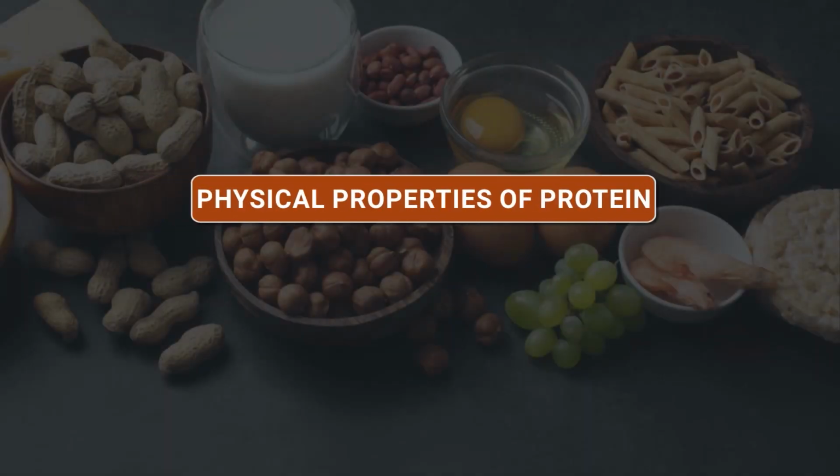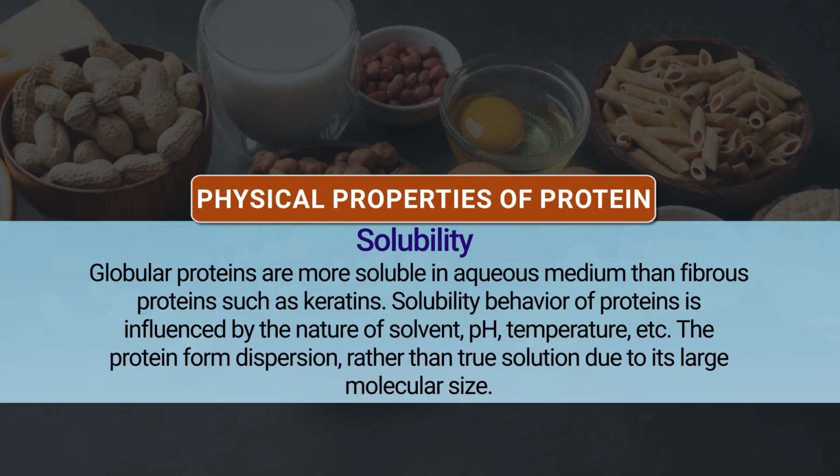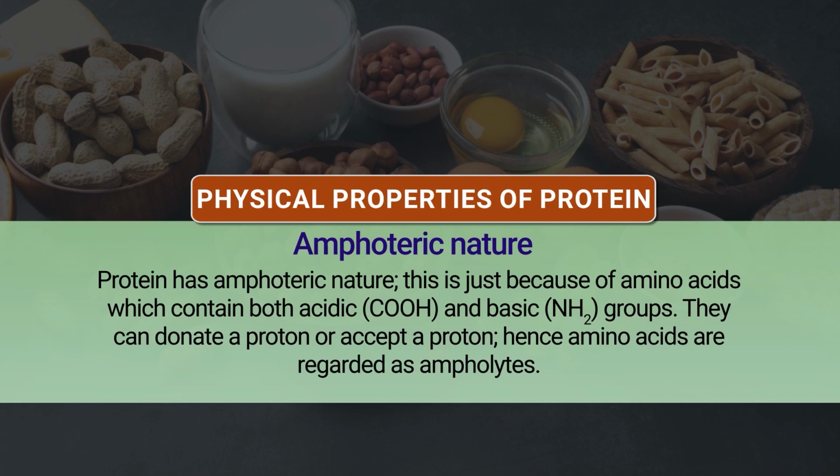Then we will see the physicochemical properties of protein. Physical properties include solubility. Globular proteins are more soluble in aqueous medium than fibrous proteins such as keratin. The solubility behavior of protein is influenced by different factors, that is nature of solvent, pH, temperature, etc. The protein forms a dispersion rather than a true solution due to its large molecular size. Protein has amphoteric nature because the amino acids contain both acidic and basic groups, so they can donate or accept a proton, hence amino acids are regarded as ampholytes.